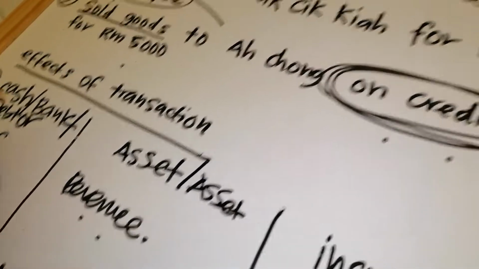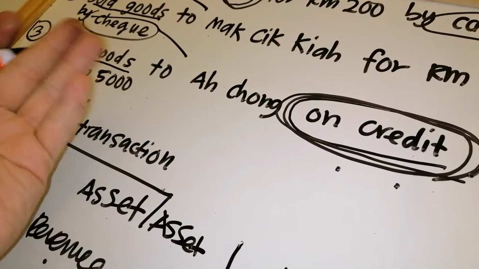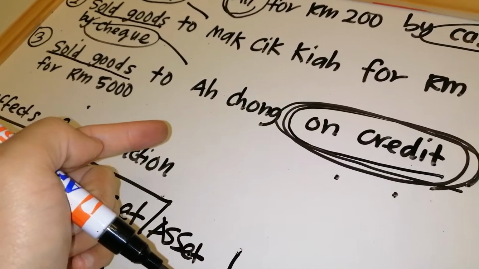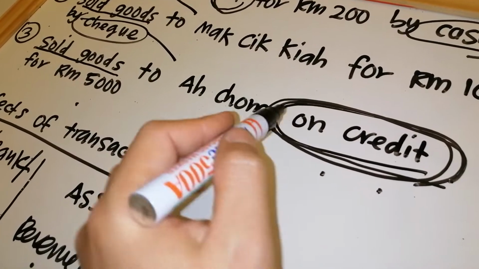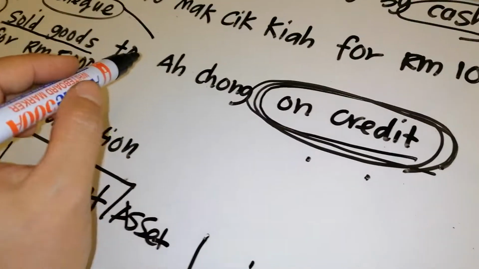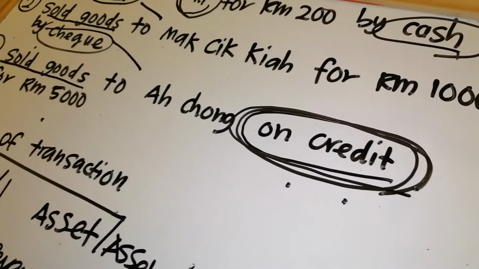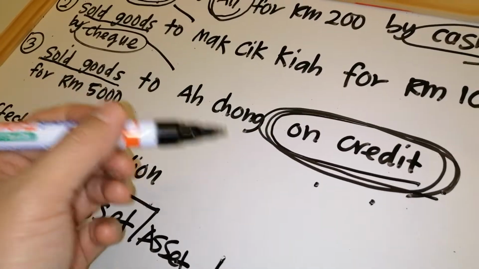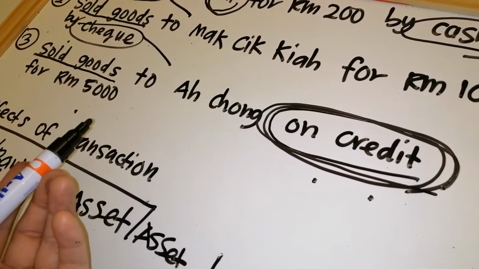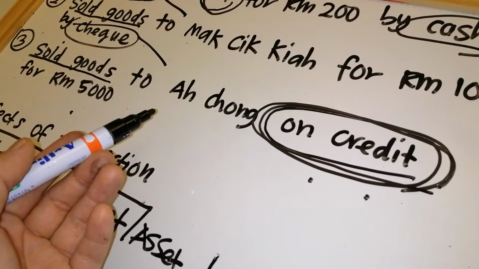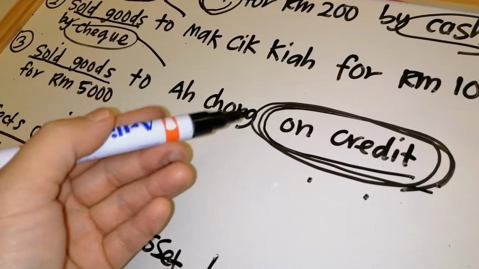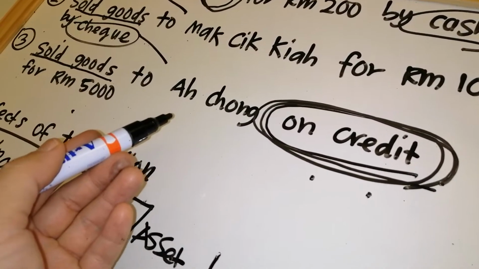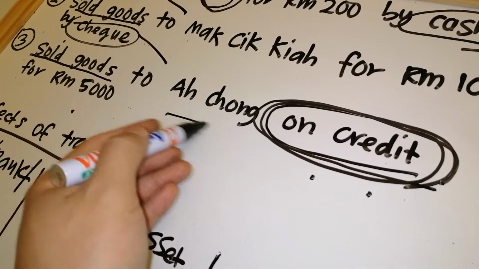Okay, but the debtor here, creditor here, loan here, you need to specify because you are not selling goods on credit to just one person, Achong. Maybe you have a few customers whom you allow to take first, pay later: Achong, Seng, Mutu, Sami, maybe Abdullah. So that's why we need to specify.